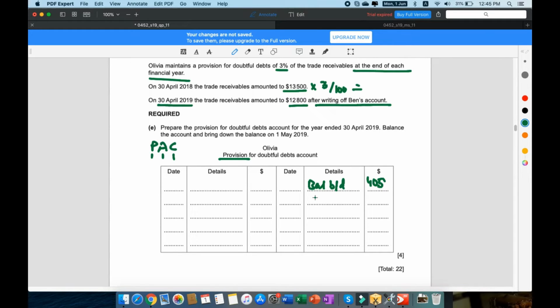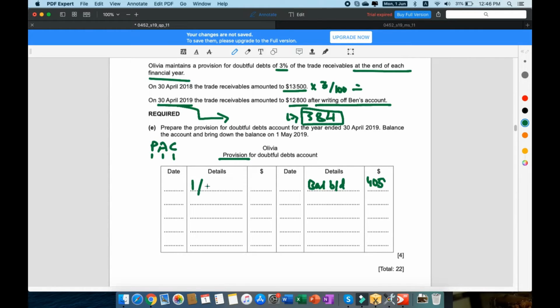Balance brought down. So next year is actually going to be in the form of income statement. So let's just calculate it. 12,800. We can see that it has decreased. So 12,800 times 0.03 is 384. So the provision has decreased on 30th April 2019. And because it has decreased, we're going to have to credit the income statement and debit the provision.